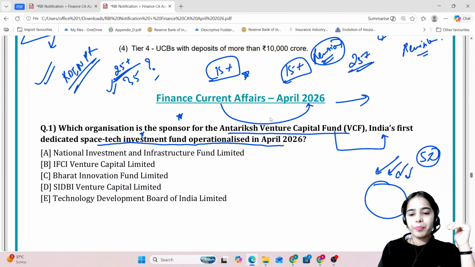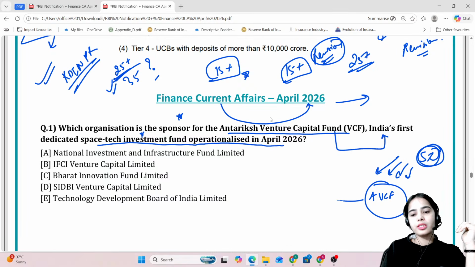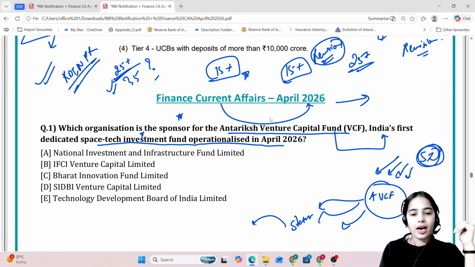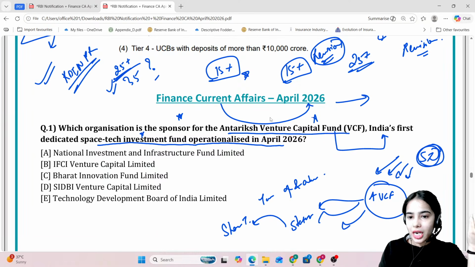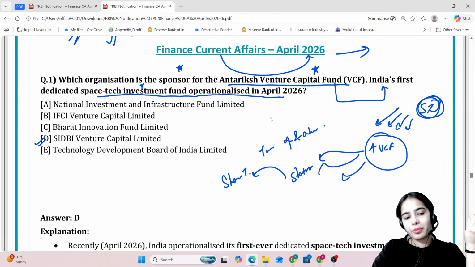So money will be taken by the Antariksh Venture Capital Fund. This will pull in the investment from the sophisticated investors and this money will be invested in the startups that are building the space technology, especially the technology that has the readiness level of 4 and above. Okay. So who is the sponsor for the Antariksh Venture Capital Fund? SIDBI Venture Capital Limited is the sponsor.